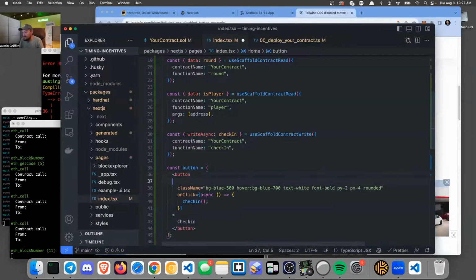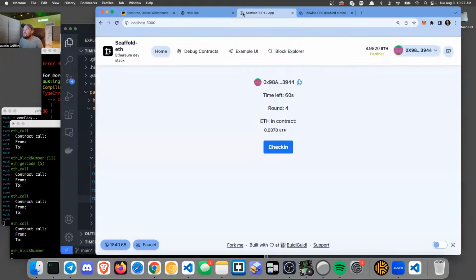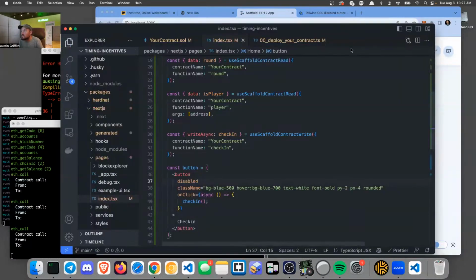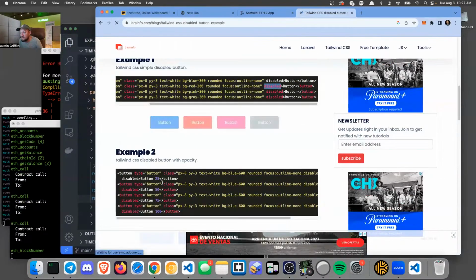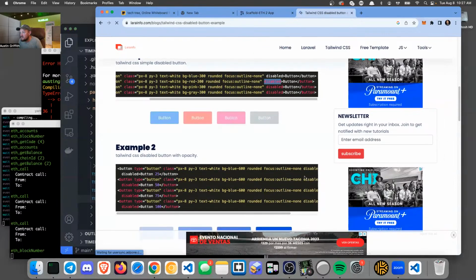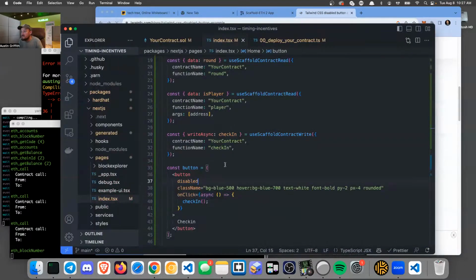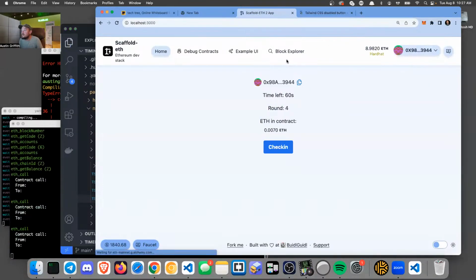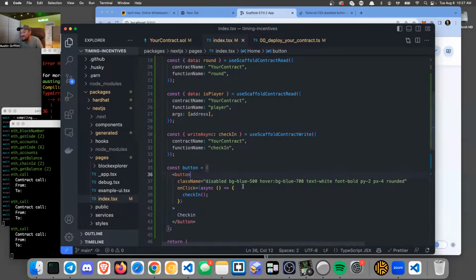Oh man. Like that's what I'm doing here, right? Dog, what is happening? No, disabled is a class. Here, let's try that. I don't know, man. I can't make a button disabled.